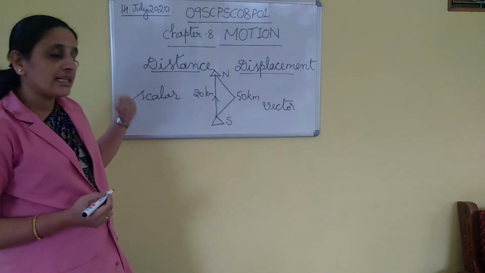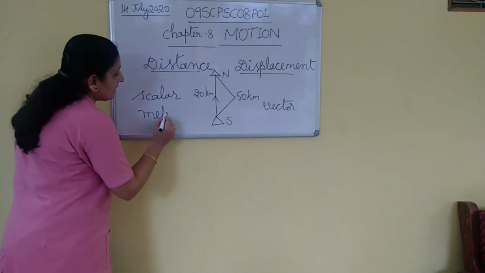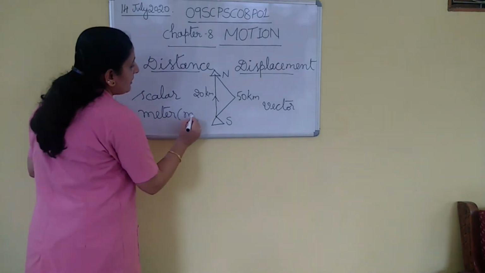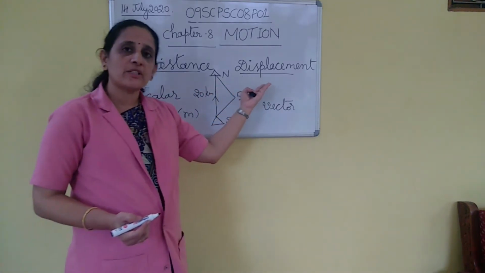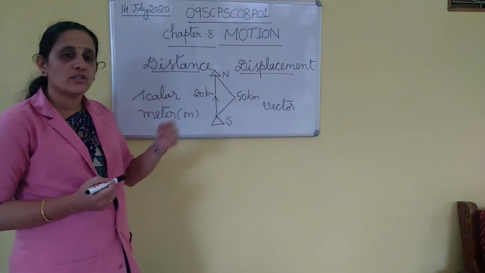Next, the SI unit of distance is meter. SI unit of distance is meter. SI unit of displacement is also meter. So you understood what is distance and what is displacement.